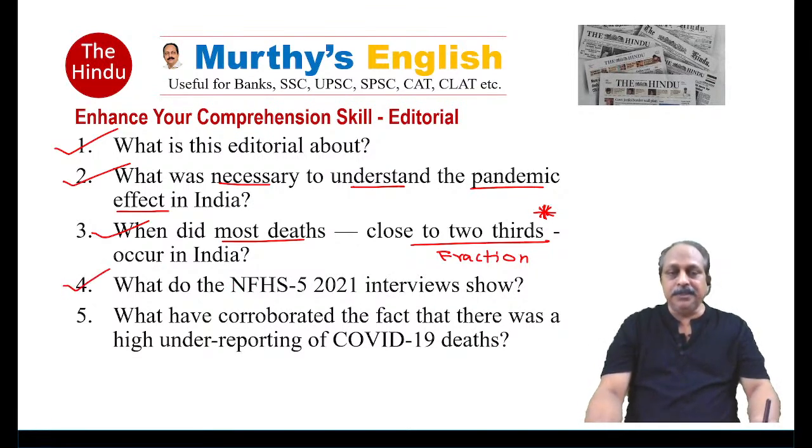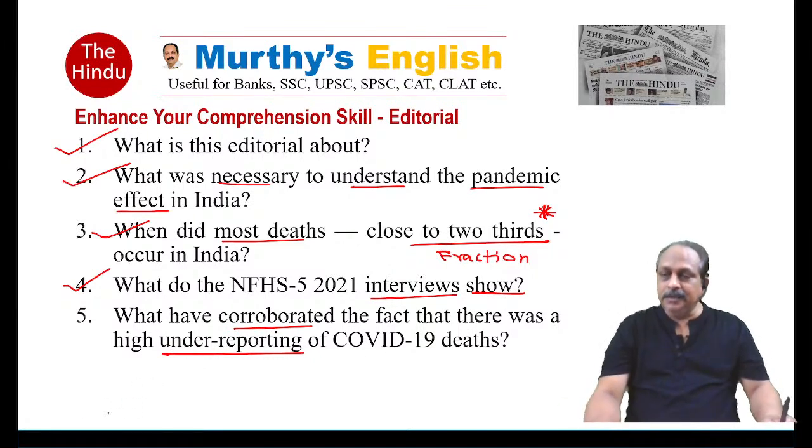What do the NFHS 5 2021 interviews show? The interviews show something. What do they show? What have corroborated the fact that there was a high underreporting. Keywords corroborated, underreporting of COVID-19 deaths. Again, easy to answer. Thank you very much.